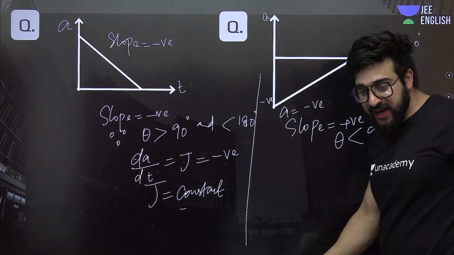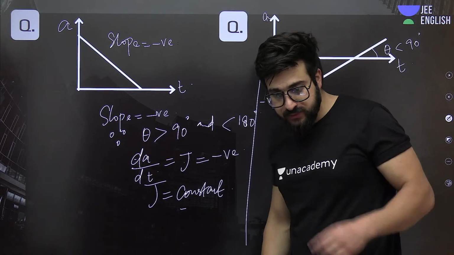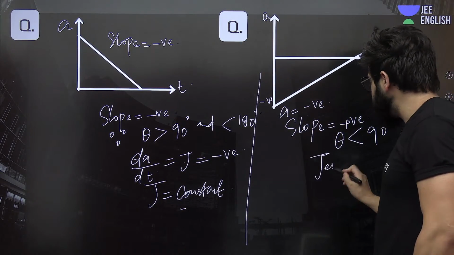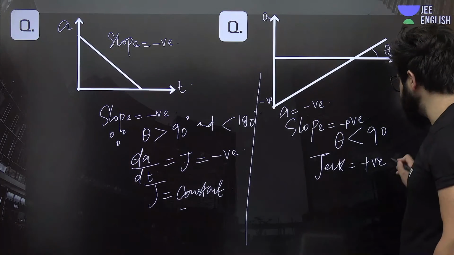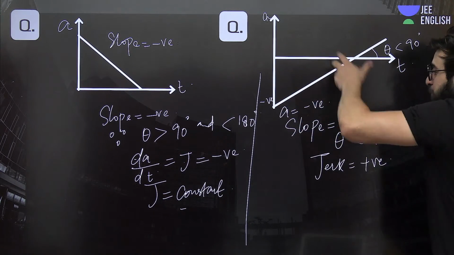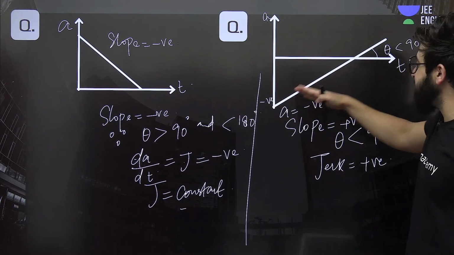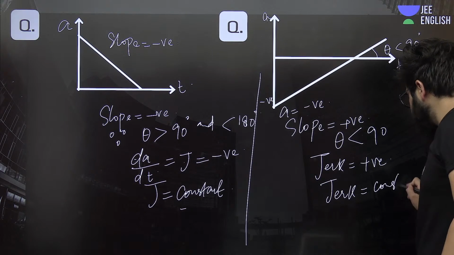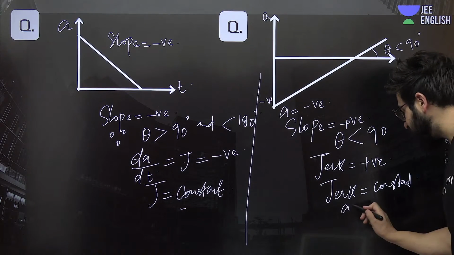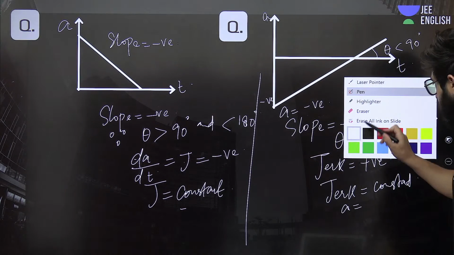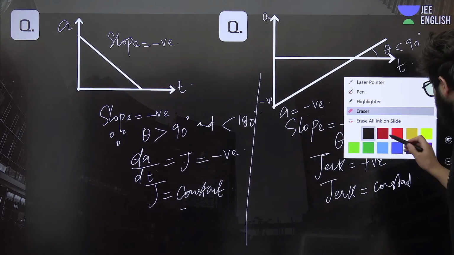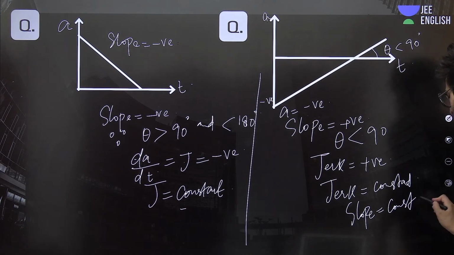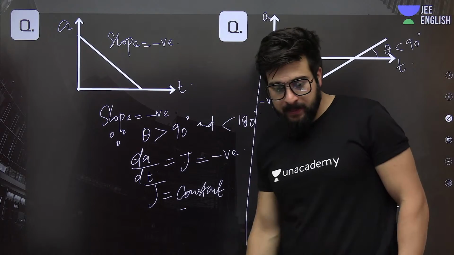So in this case, can we say jerk is positive? Jerk is positive. If jerk is positive, the slope is positive, and in this case it is constant. So we say jerk is constant. So we say acceleration is changing uniformly, and in this case the slope is constant. Okay? Everybody?